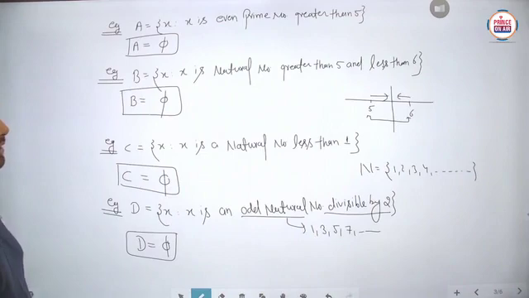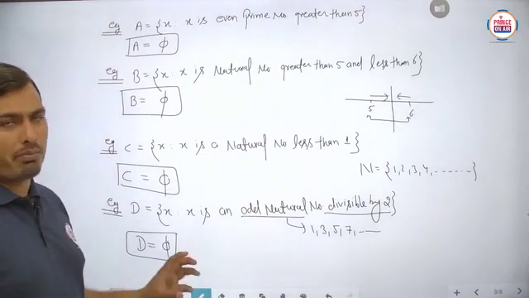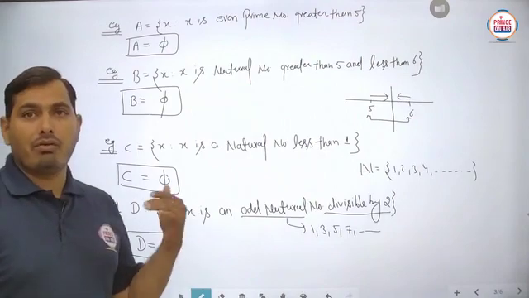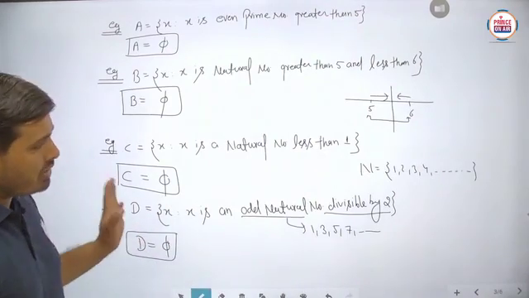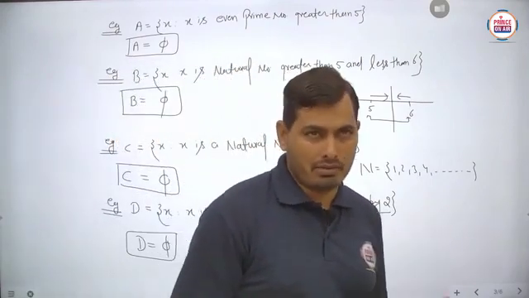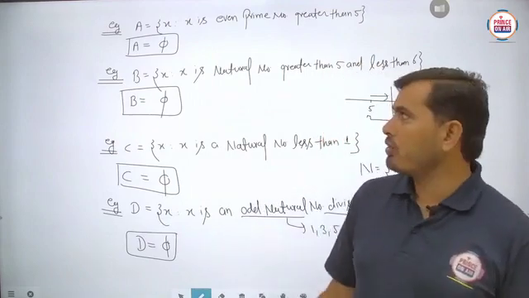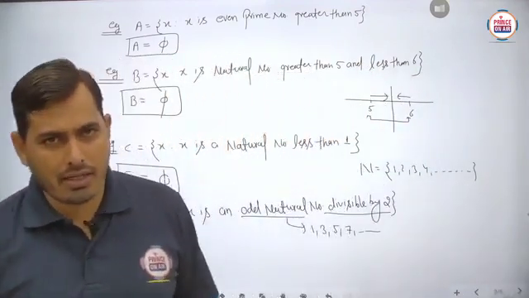Is it to be clear? So from these examples, students, you can understand the basic concept of the empty set, void set or null set. Is it to be clear? So I think you will get the concept, because if any set has no element, then it is said to be the empty set, null set or void set. Is it to be clear?